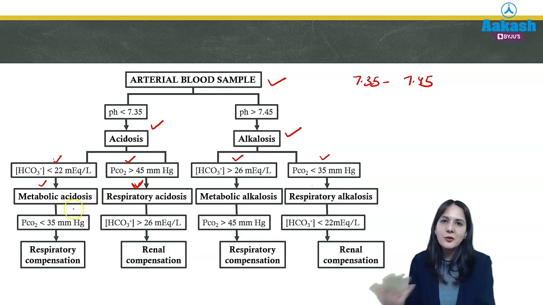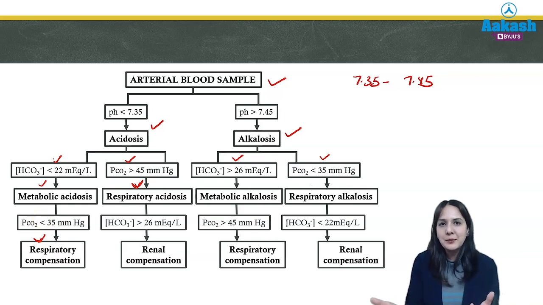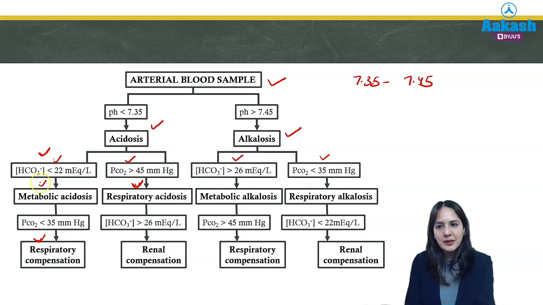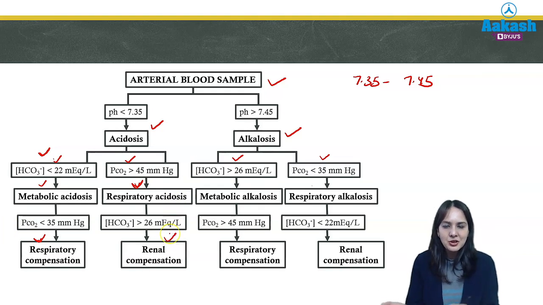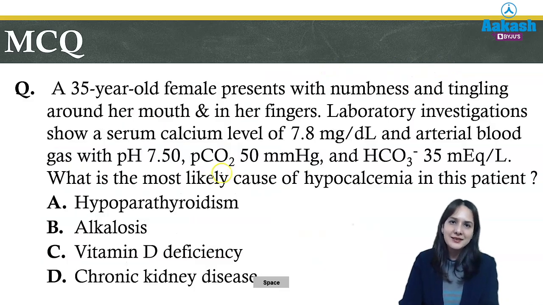Now the compensation is always opposite. If metabolic acidosis is there, the lungs will try to compensate, so the carbon dioxide level will also decrease. So how will the lungs try to maintain the pH? By decreasing the carbon dioxide value also. If there is less base due to metabolic acidosis, carbon dioxide, which is an acid, will also be decreased, so that finally pH can be maintained. Similarly, in respiratory acidosis, it is renal compensation by increasing bicarbonate levels, and the reverse is true for alkalosis. So in this way, you can make your understanding and concepts clear and answer questions.